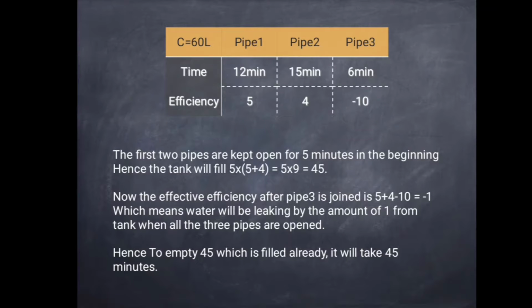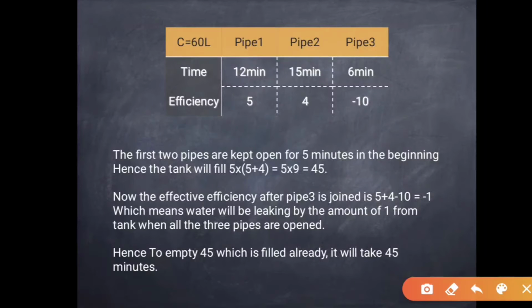Therefore, if in 1 minute 5 and 4, so in 2 minutes pipe 1 and pipe 2 will together fill 5 plus 4, 9 into 2, that is 18 liters. But when pipe 3 is also opened, it will leak 10 liters, which means the remaining will be only 8 liters in the cistern.